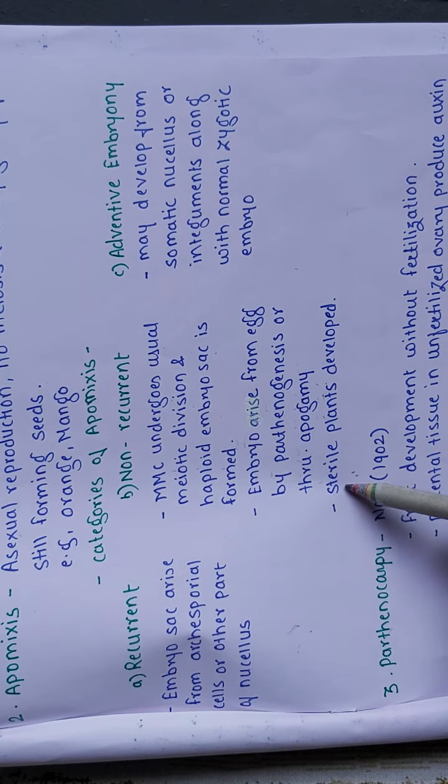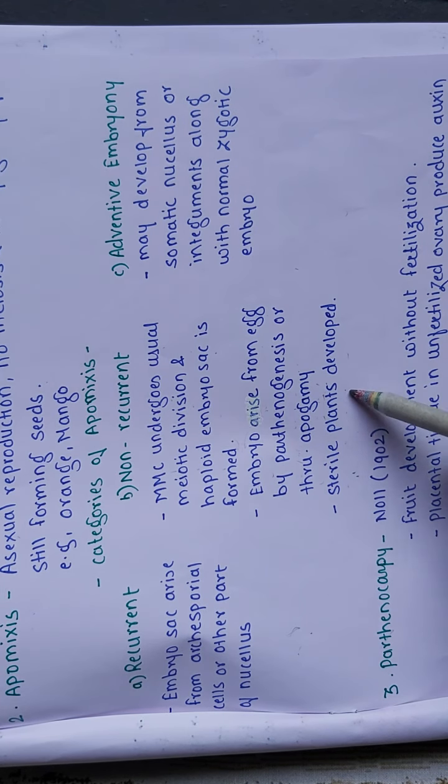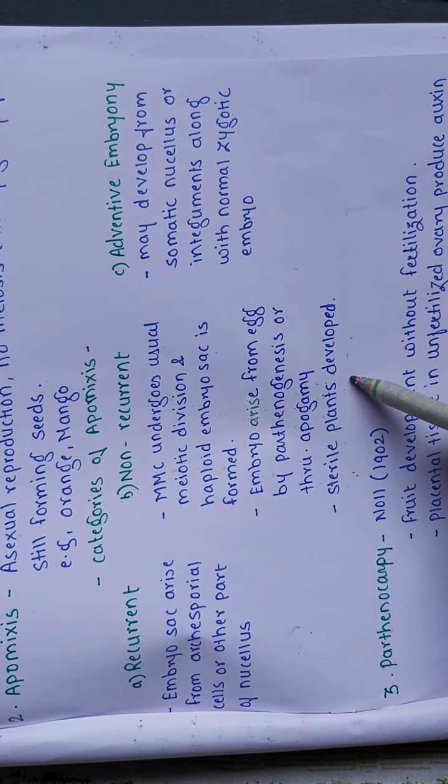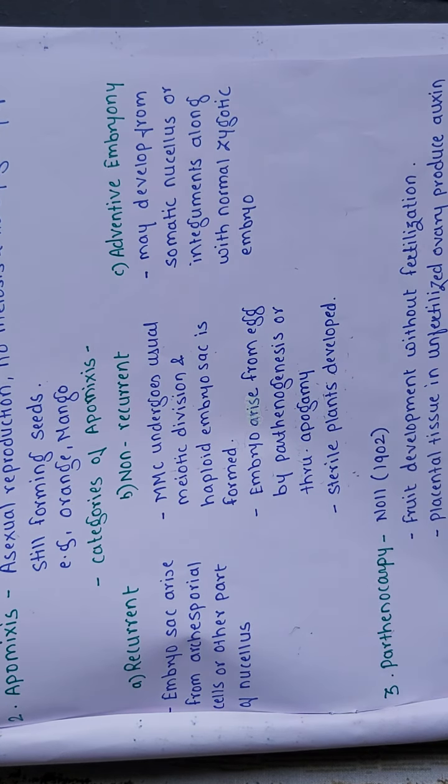Through this, sterile plants get developed. They have given the example of Nicotiana.